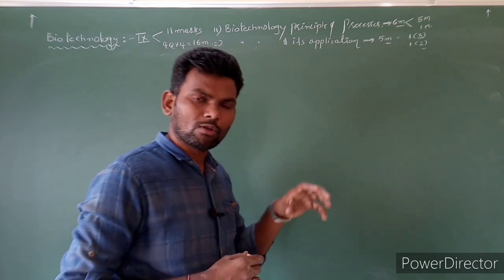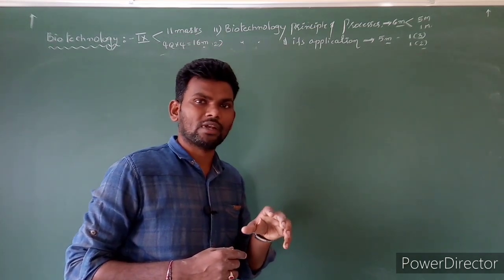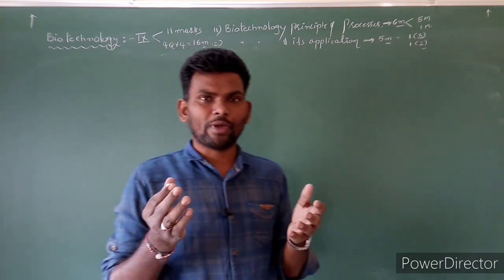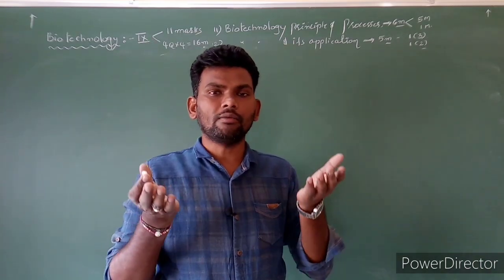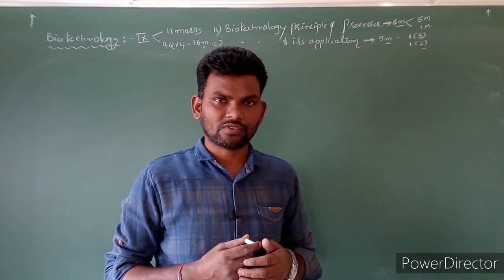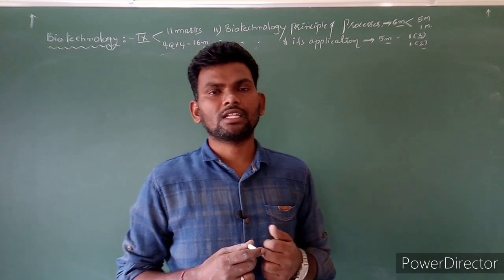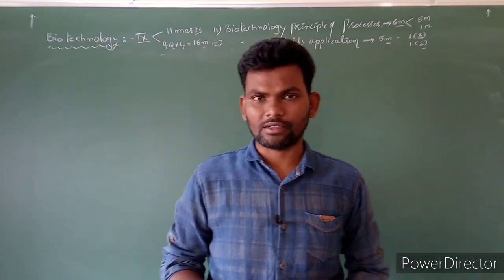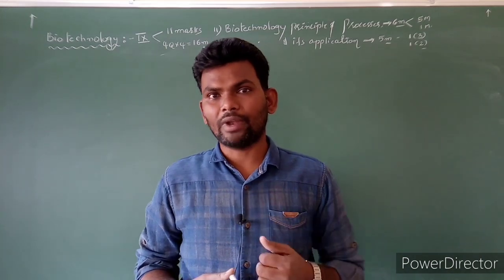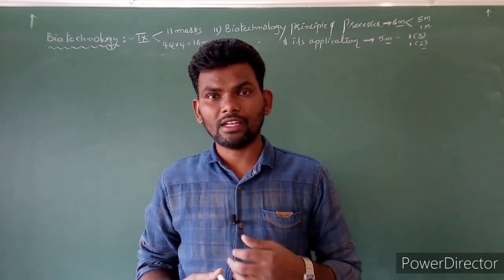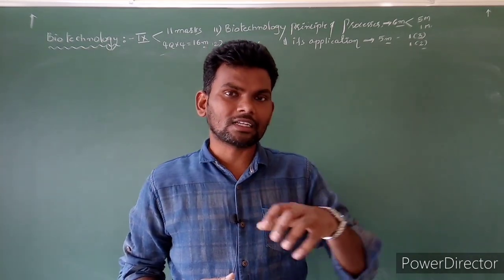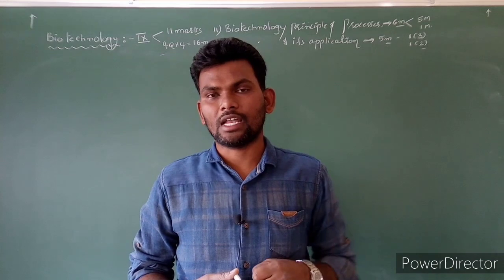Biotechnology is the integration of microbiology as well as biochemistry. Biotechnology is mainly of two types. One is old biotechnology and one is new biotechnology. Old biotechnology is for preparation of bread, wine, and fermented food. All these come under old biotechnology.